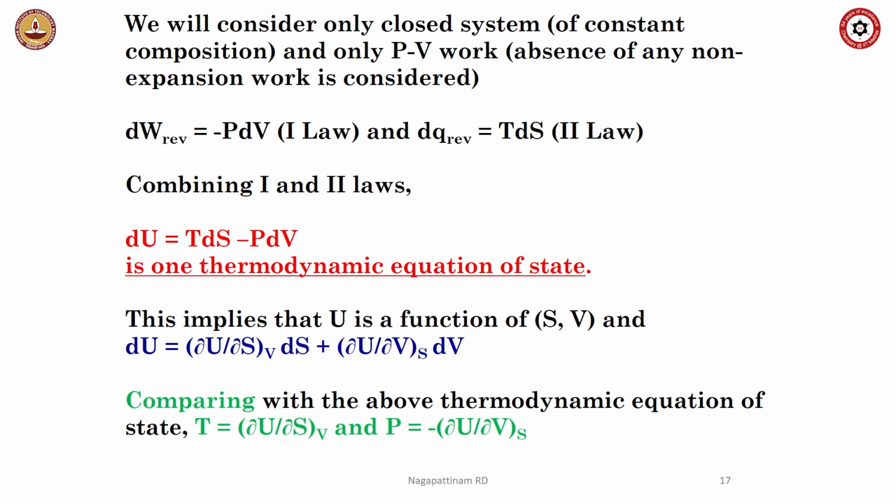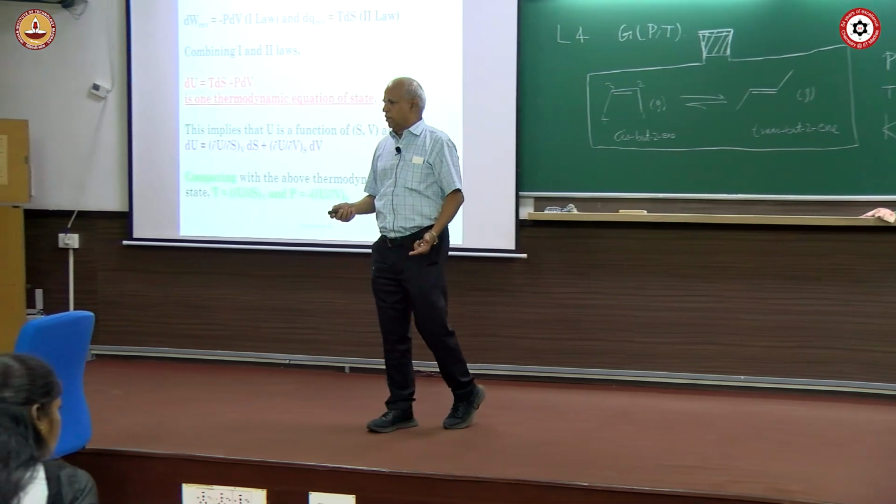So if U is a function of S and V, in maths we can write dU is dou U by dou S at constant V dS plus dou U by dou V at constant S dV. We can write this, that expansion is allowed. Okay, then you compare this with this. You will find that temperature is nothing but variation of internal energy with entropy at constant volume, and pressure is nothing but variation of internal energy with volume at constant entropy with a minus sign.